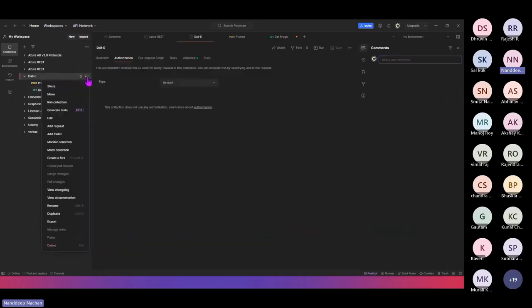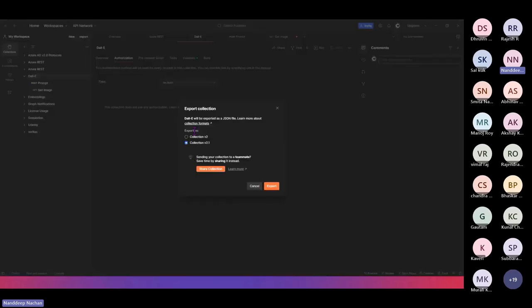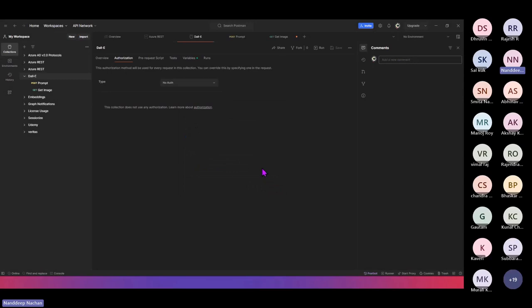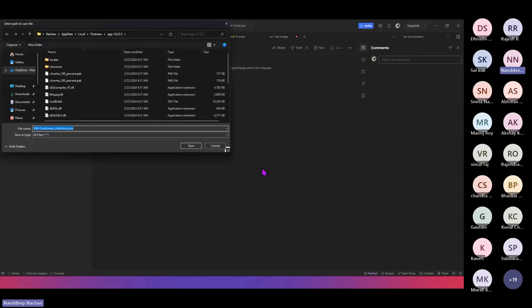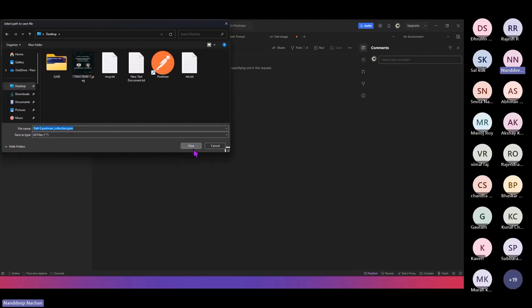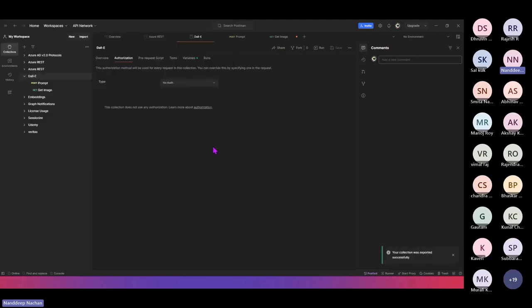I can simply click on that and click on export. Once you click on export, it will ask you to export that collection either in V2 or V2.1. Choose anything that you want and just click on export, and there will be a JSON that will get created out of it. So this is the JSON that you can go ahead and see.